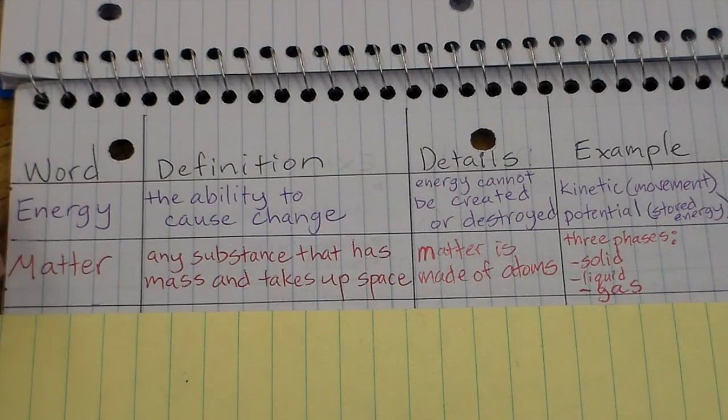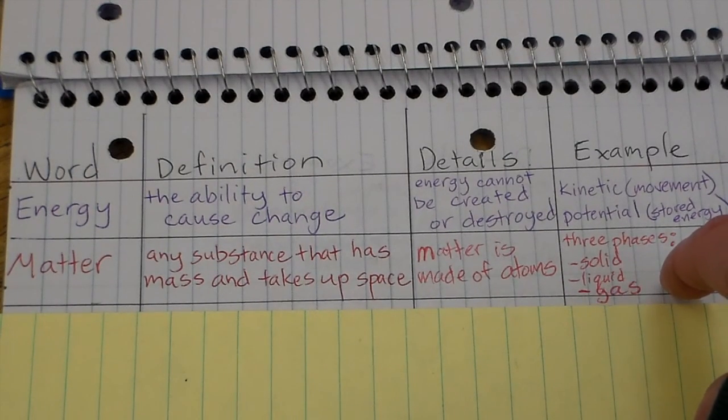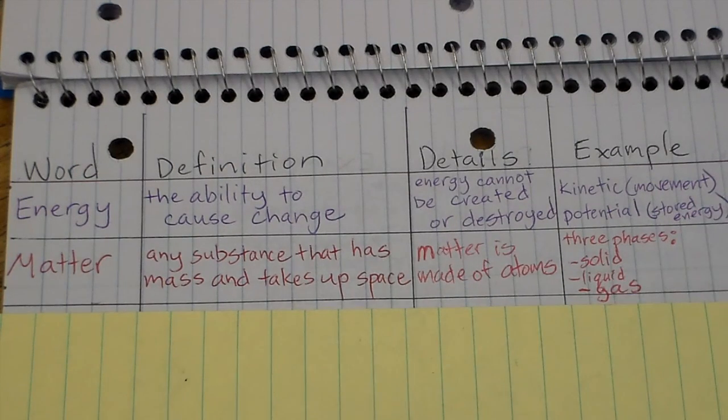So again, energy and matter are very big ideas in science because they're everywhere. Energy is everywhere, matter is everywhere. So we're going to be seeing this semester about the different forms energy and matter can take and how matter is able to move energy from one place to another or from one object to another. So I'll go ahead and leave these up for a couple more moments. We'll go over the definitions, and then we're going to go a little bit deeper today into solid, liquid, gas, and what those look like at the atomic level.